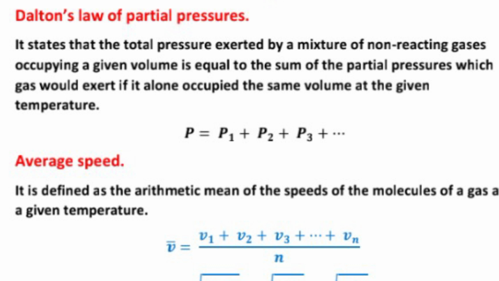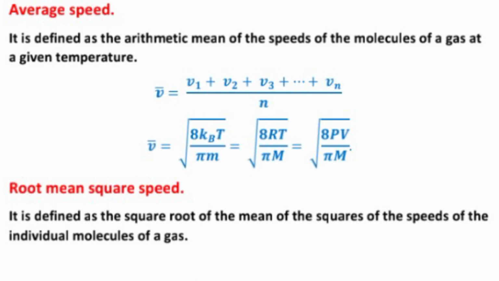Average speed. What is average speed? It is defined as the arithmetic mean of the speeds of the molecules of a gas at a given temperature. V bar equal to V1 plus V2 plus V3 plus dash dash dash Vn upon n. V bar will be equal to under root 8 PV upon pi m.